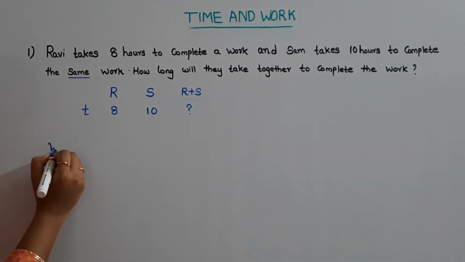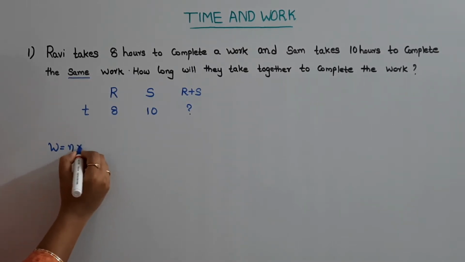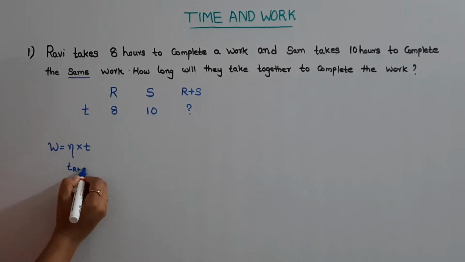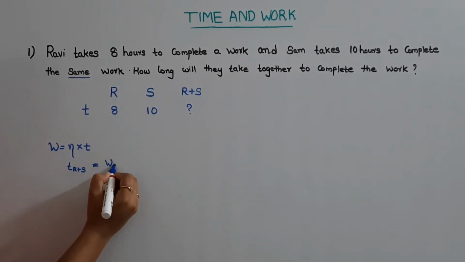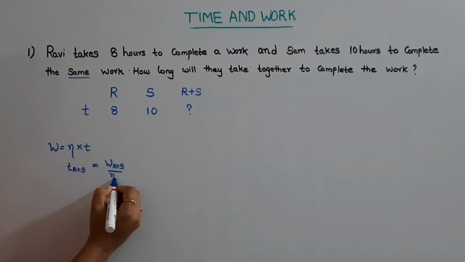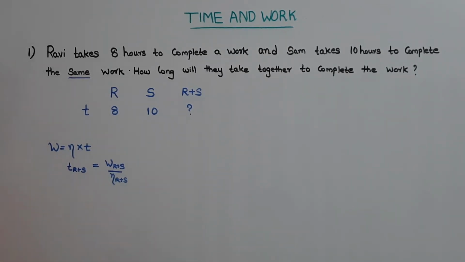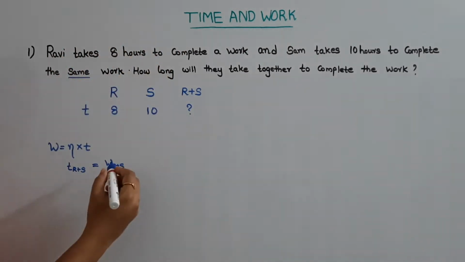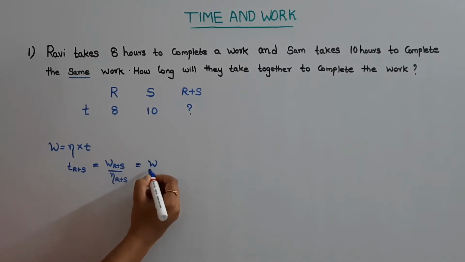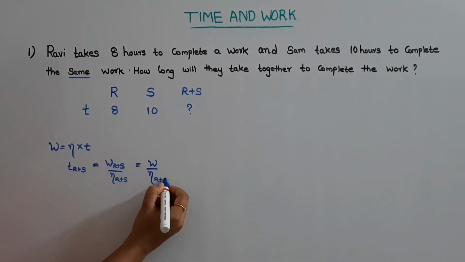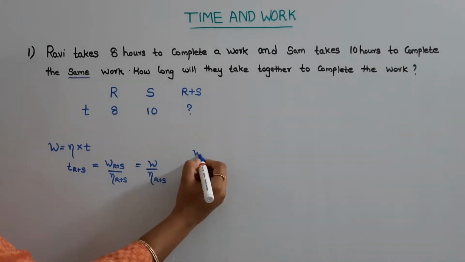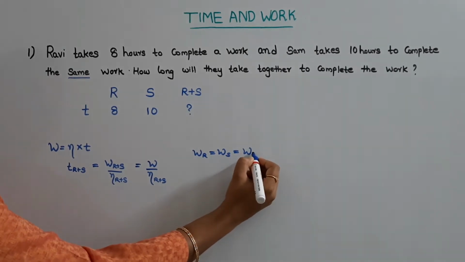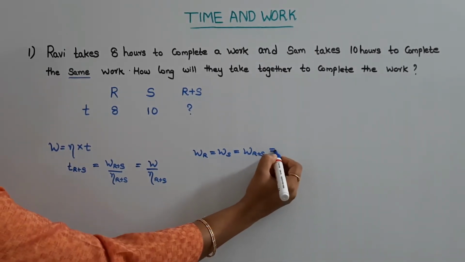We know that work done is equal to efficiency into time. Then time taken by R plus S will be equal to work done by R plus S divided by efficiency of R plus S. In the question it is given that work is the same everywhere. Hence this is equal to W by efficiency of R plus S. Work done by Ravi is equal to work done by Sam is equal to their total work. So we can equate it to a value W.